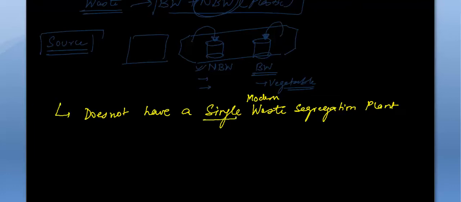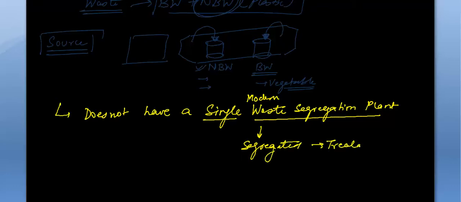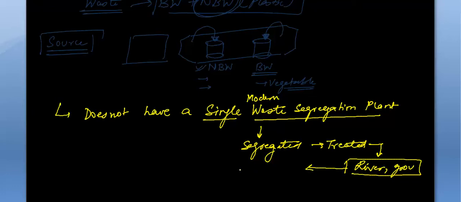It does not have a single modern waste segregation plant. Now, since India does not have it, the waste will not be segregated. If the waste is not segregated properly, how will it be treated properly? If it is not treated properly, it will continue to pollute our rivers, our groundwater, and because of this pollution we will always be having diseases.